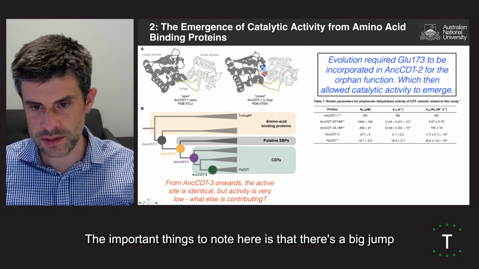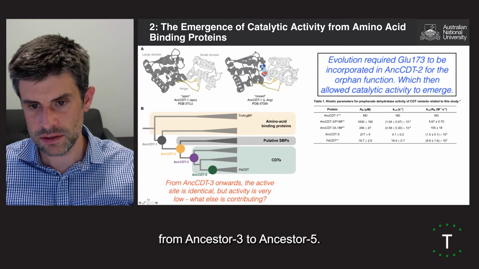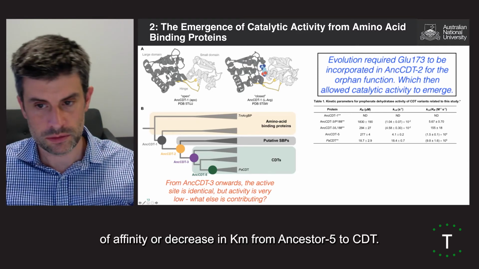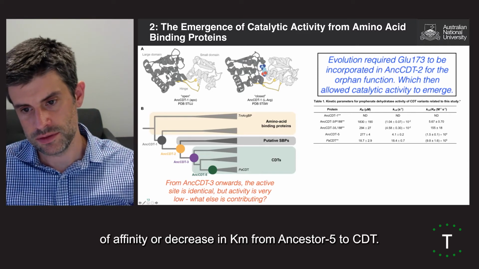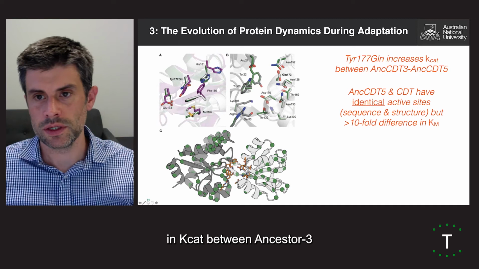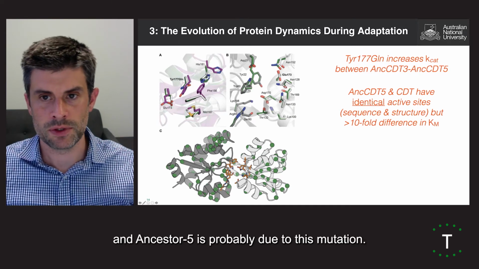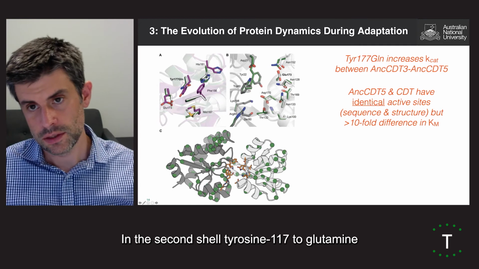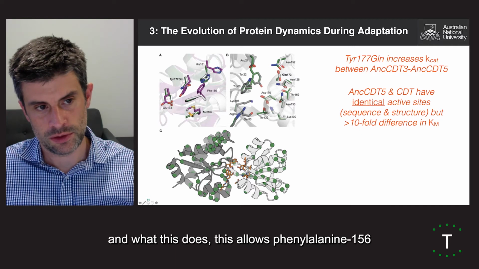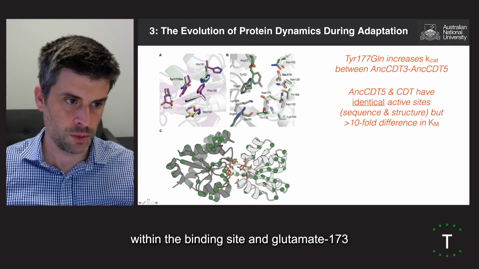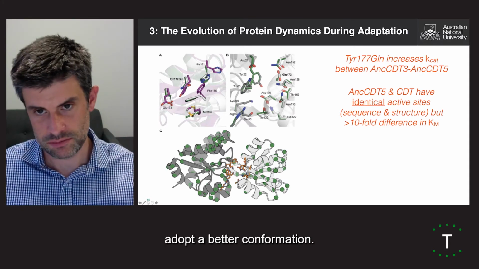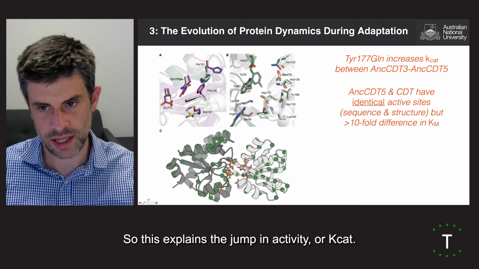The important thing to note here is that there's a big jump in terms of catalytic activity from ancestor 3 to ancestor 5, and there's a big jump in terms of affinity, or decrease in Km, from ancestor 5 to CDT. So we can see here that the increase in kcat between ancestor 3 and ancestor 5 is probably due to this mutation in the second shell, tyrosine 117 to glutamine, and what this does is allow phenylalanine 156 within the binding site and glutamate 173, which we know is a catalytic amino acid, to adopt a better conformation. So this explains the jump in activity, or kcat.